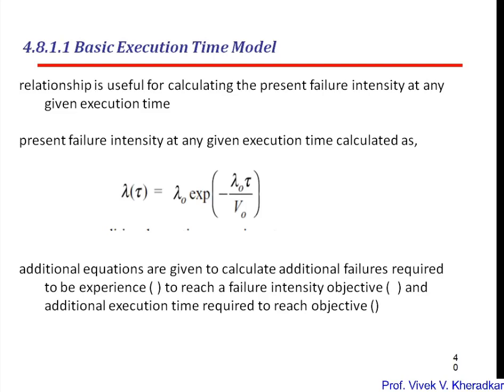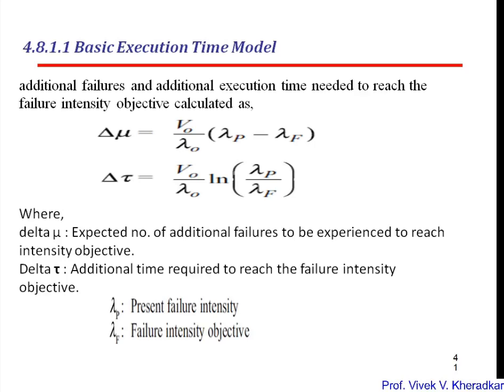Okay, so two additional equations are given to calculate the additional failures required to be experienced, which is delta mu, to reach the failure objective of lambda f, and the additional time required, delta tau, with the objective of lambda f. These additional failures and additional times are calculated from lambda, mu, delta mu and delta tau. So we have this equation by which delta mu and delta tau, the additional failures and additional time, are calculated to achieve the intensity objective.